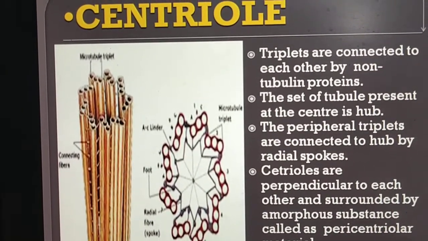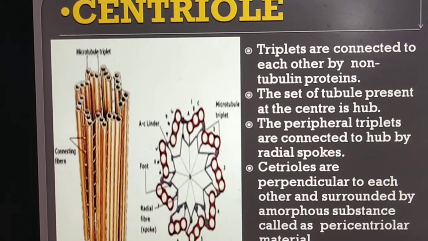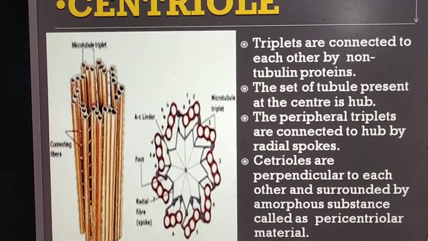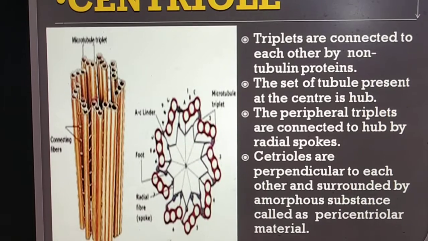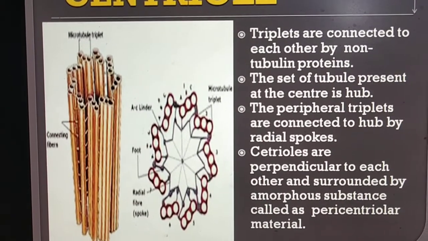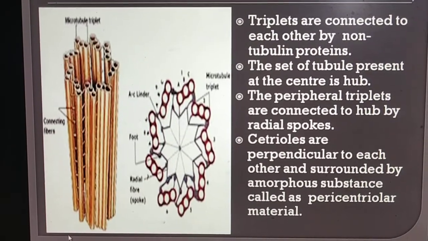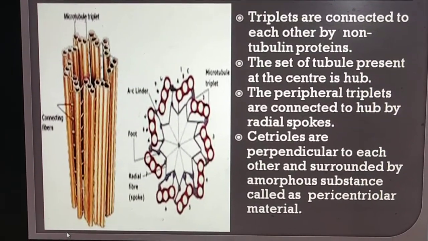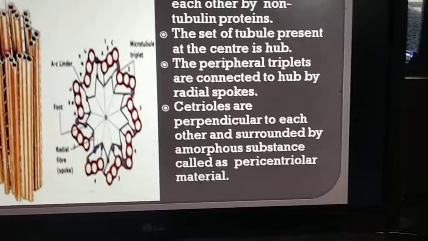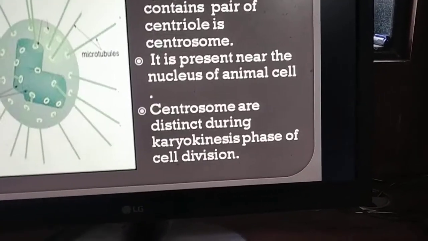The set of tubules present at the center is hub. Peripheral triplets are connected to hub by radial spokes. Centrioles are perpendicular to each other and surrounded by amorphous substance called pericentriolar material.